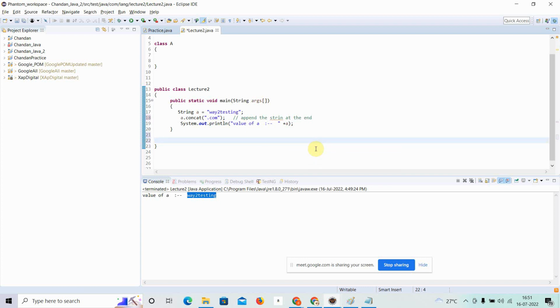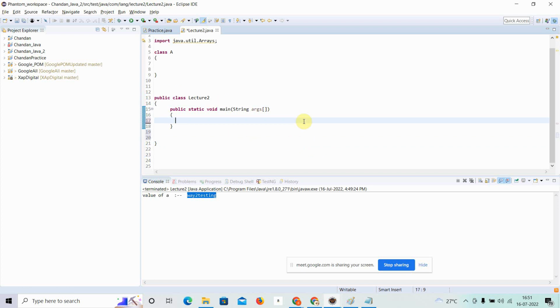Now let's do some basic practice, some basic examples. Let me remove this one. Suppose that we have a string s1 is equal to way2 testing, for example, and suppose we have again a string s2 is equal to way2 testing.